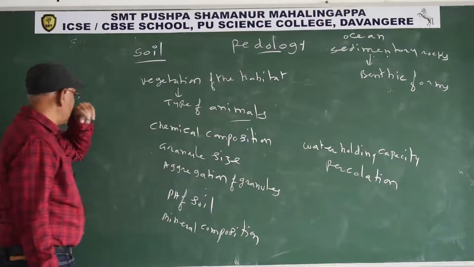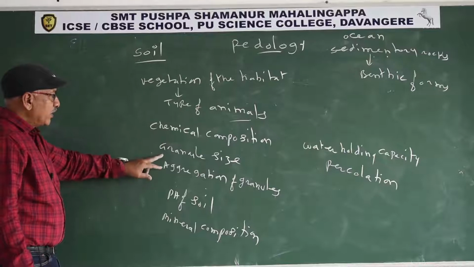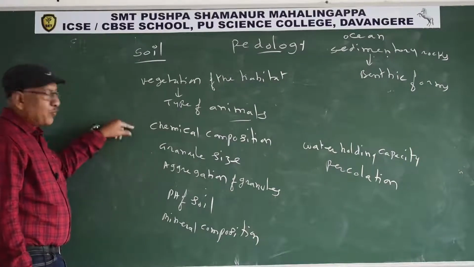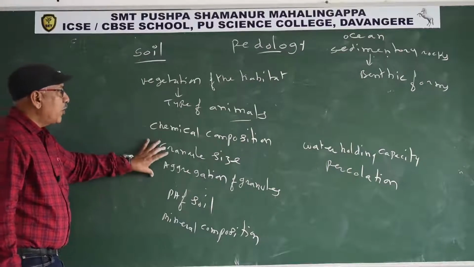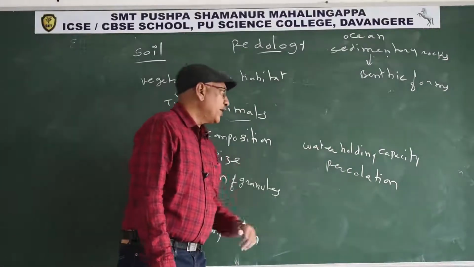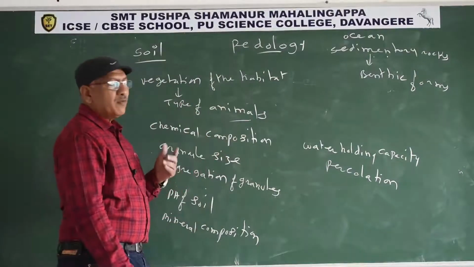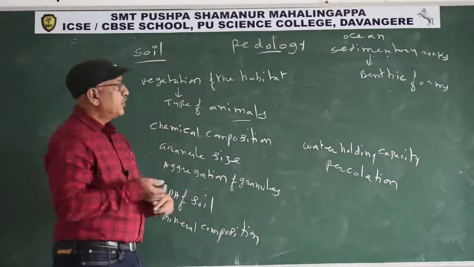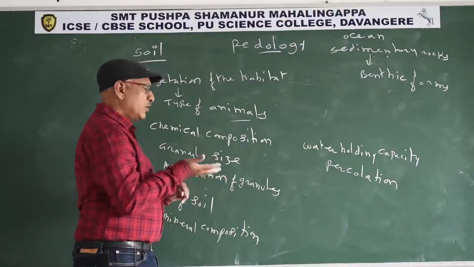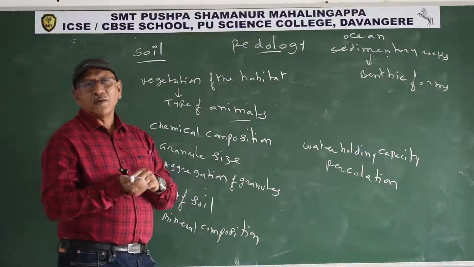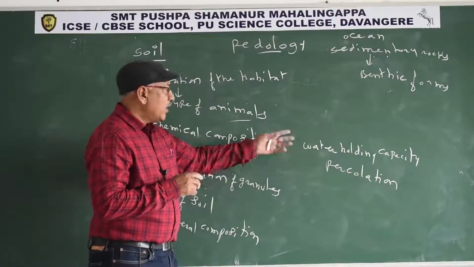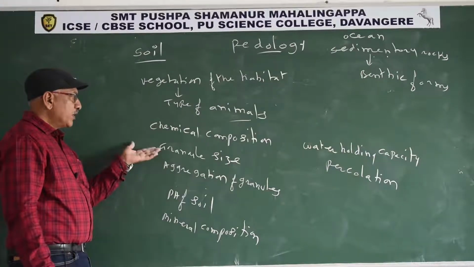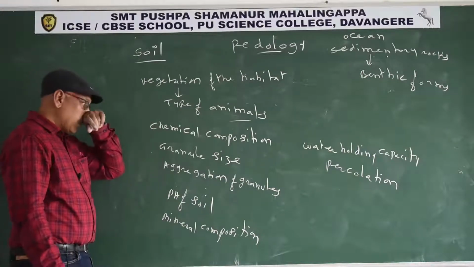Next point is chemical composition, granule size and aggregation of granule. These are some properties of soil. These properties decide the percolation and water holding capacity of the soil. Percolation means the water escapes from the granules, while water holding means the soil holds some water. So percolation and water holding capacity depend upon chemical composition, granule size and aggregation of granule.